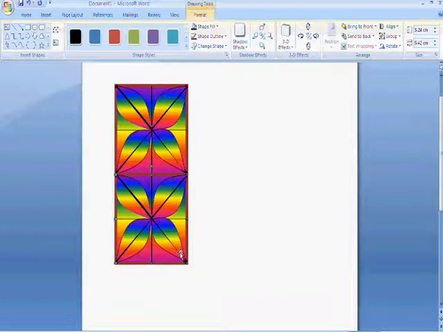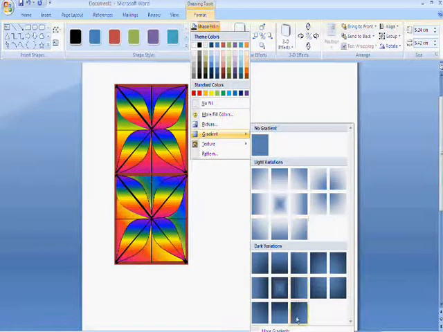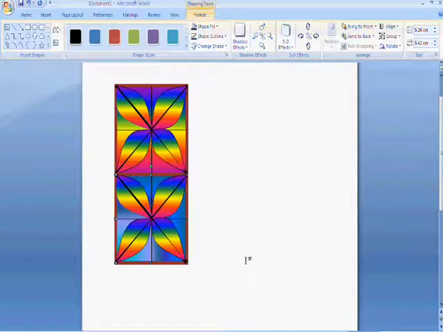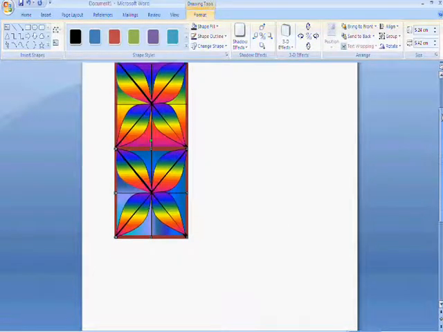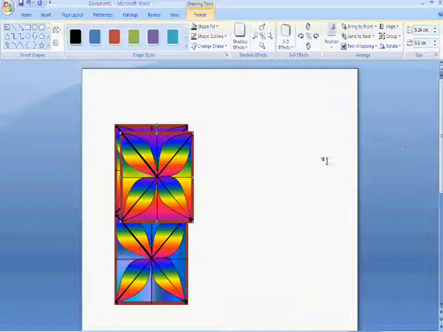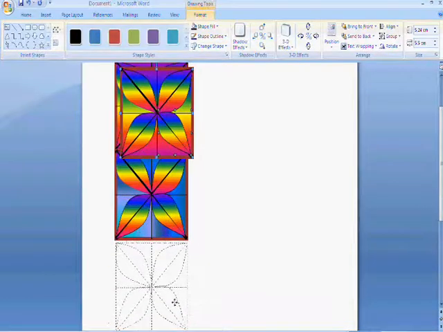To make the pattern a bit cooler, you can change the fill. Remember, Shape Fill, Gradient, More Gradients, and this time I might go to Peacock, and I might have it from the corner. Okay, pretty cool. Now I'm going to paste another shape, and I'm going to put that down the bottom as well. If you want to, you can change the colours.